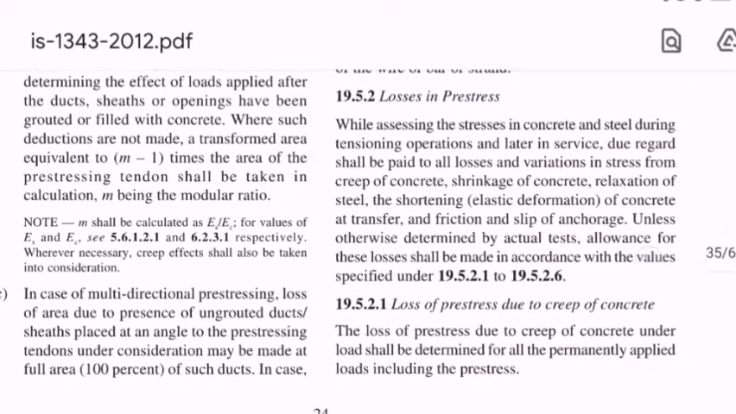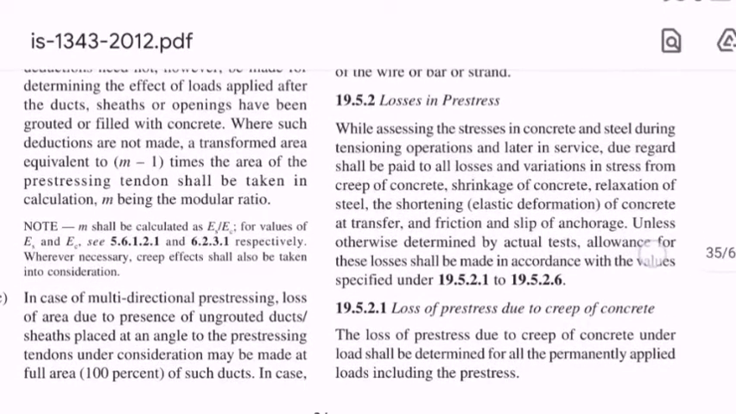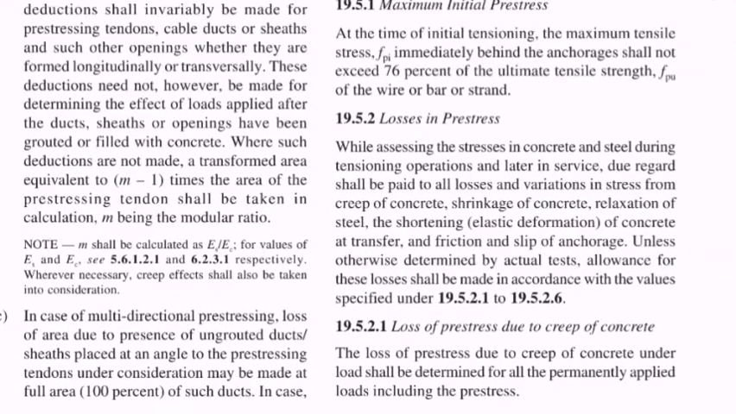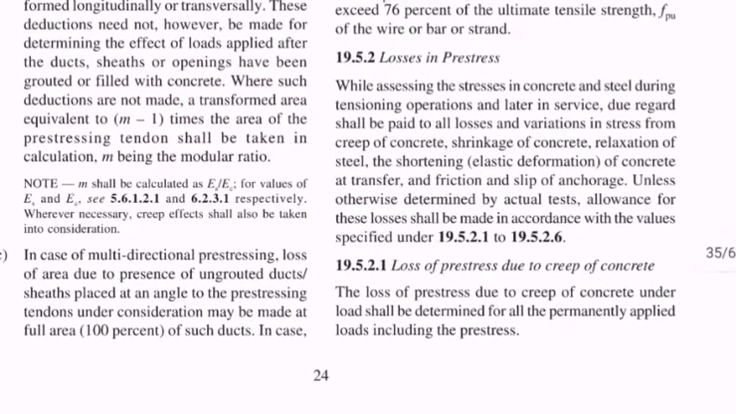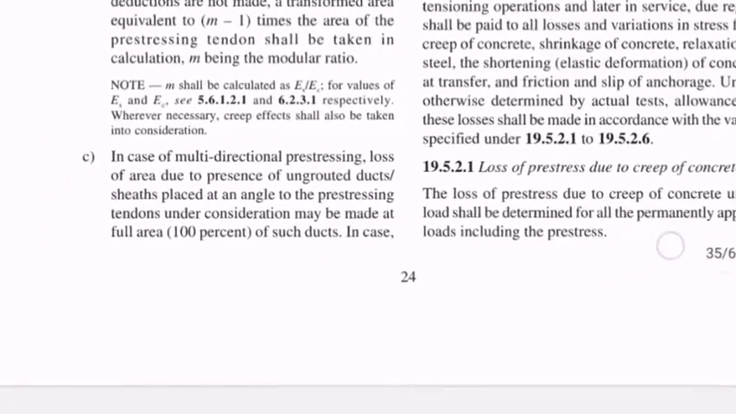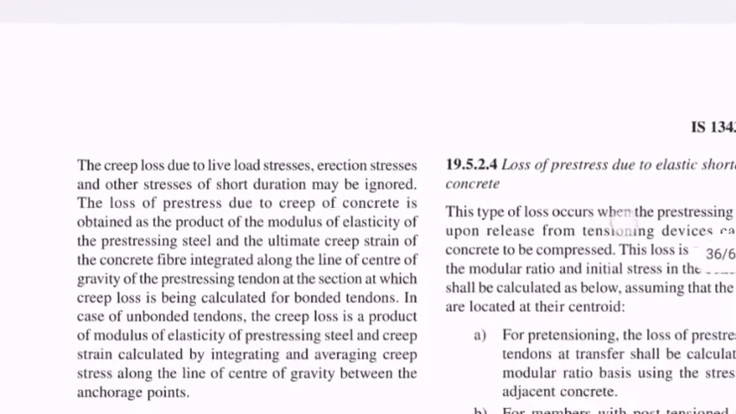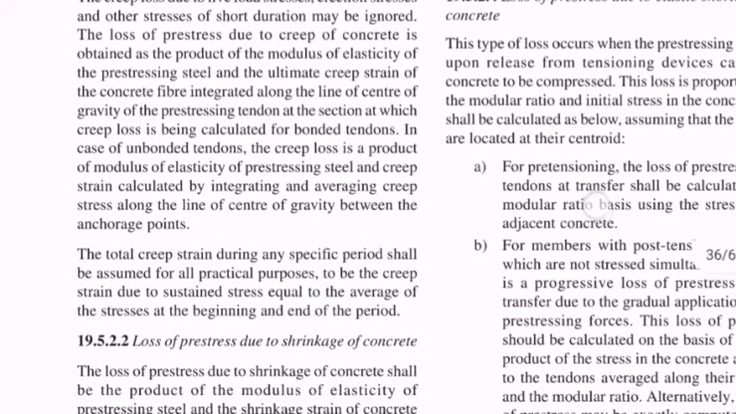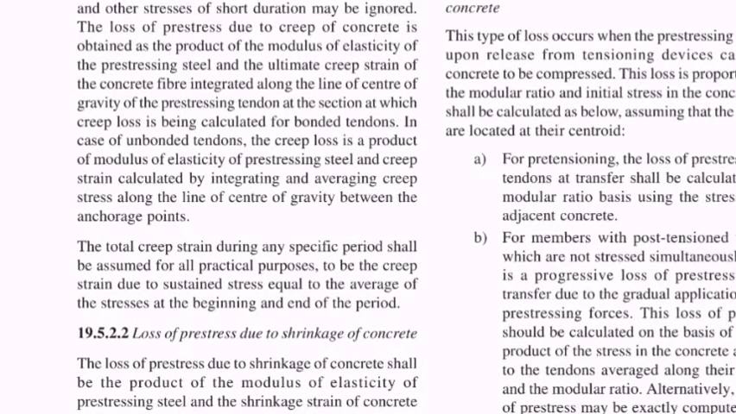So the code IS 1343 2012 is asking every civil engineer that all losses must be considered while designing any pre-stressed member. The first loss you can observe here is the loss of pre-stress due to creep of concrete. It is determined for all the permanently applied loads, including the pre-stress. So this is about the creep loss.